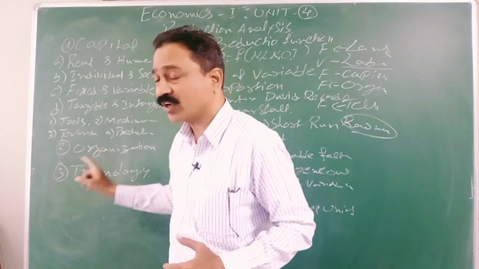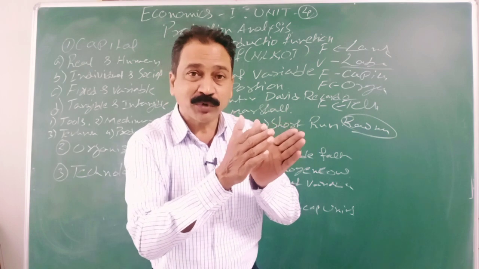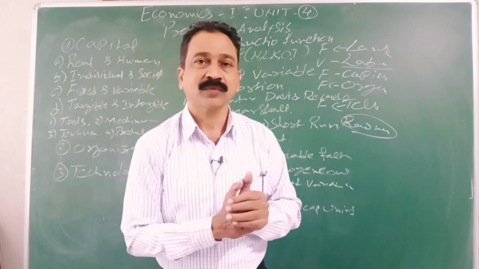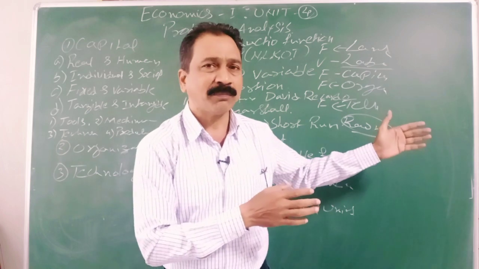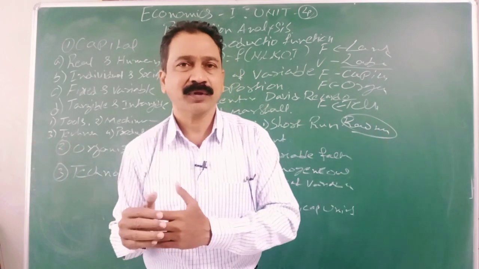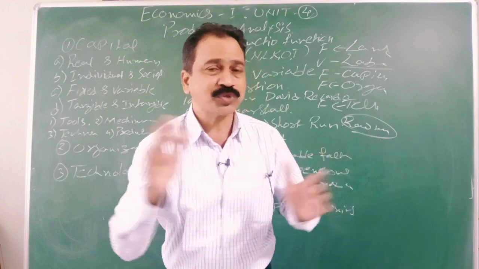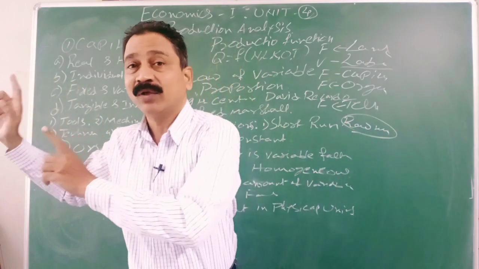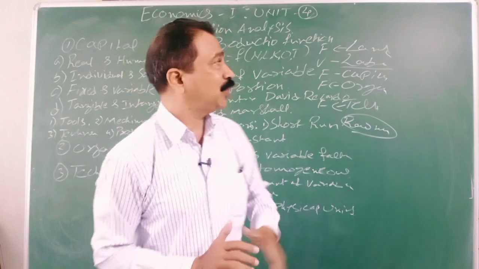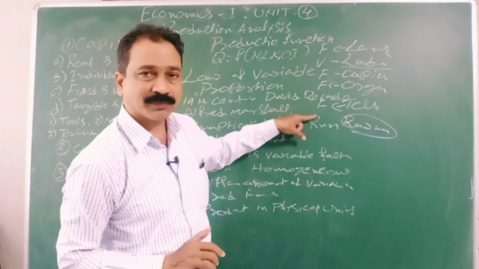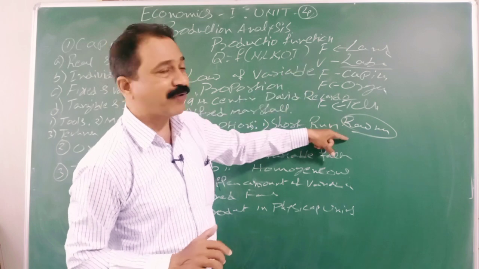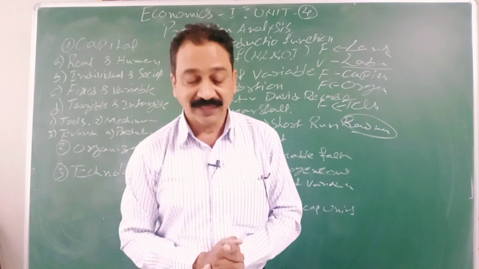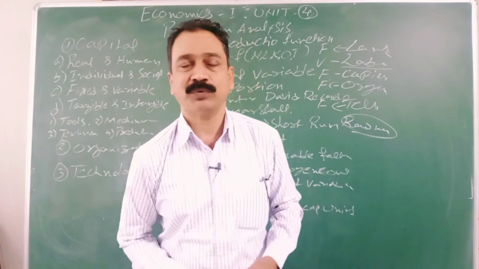It is the main duty of the organizer: keeping the inputs less and planning for more output. What is production? Transformation of inputs to output. So in this transformation of inputs to outputs, you have to use less of inputs and get more of output. For that, what does he do? He keeps fixed factors fixed, and he changes only variable factors, and he will try to increase the output. That we are going to discuss tomorrow.